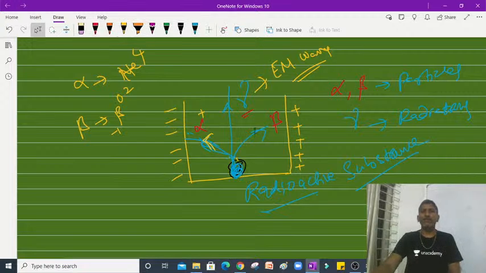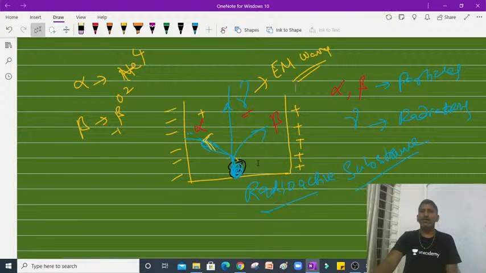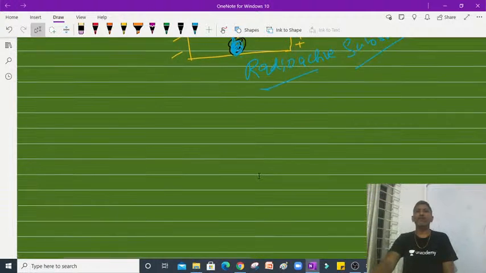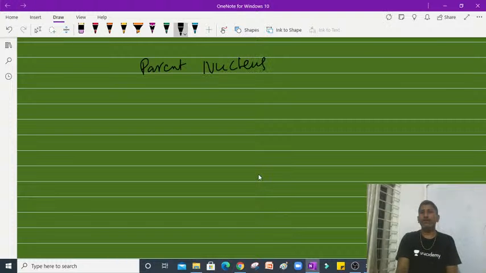So whenever an alpha particle and a beta particle are released from the radioactive substance, what changes are we observing in the parent nucleus? What I am calling the parent nucleus and the daughter nucleus. These two names we can use: parent nucleus and daughter nucleus.